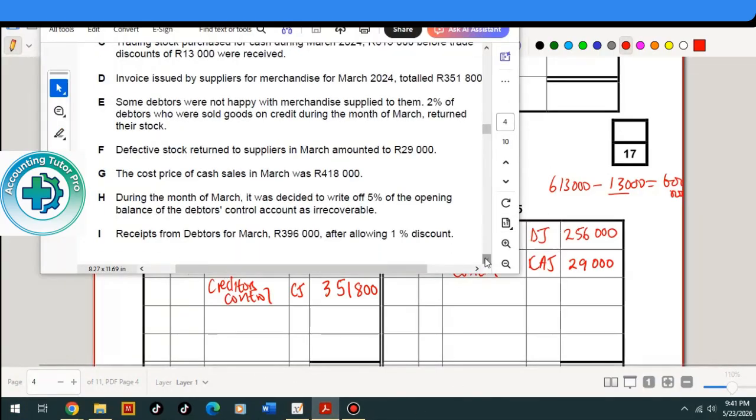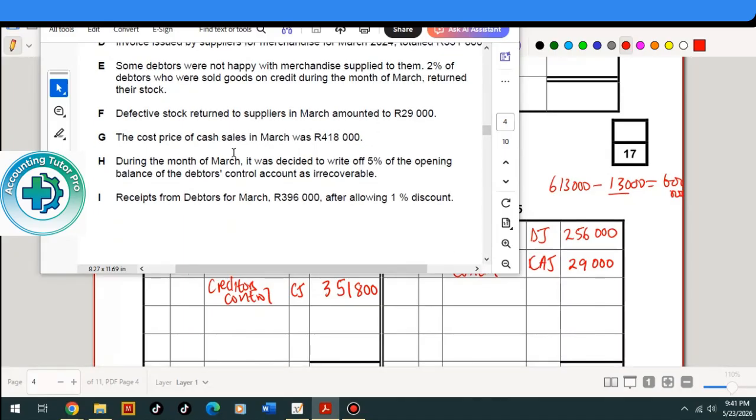Next is G. The cost price of cash sales in March was 418,000. Cash sale, cost price of cash sales. So where do we record the cash sales? We record it in the cash receipt journal. So this transaction is not going to be recorded in the debtors allowances.